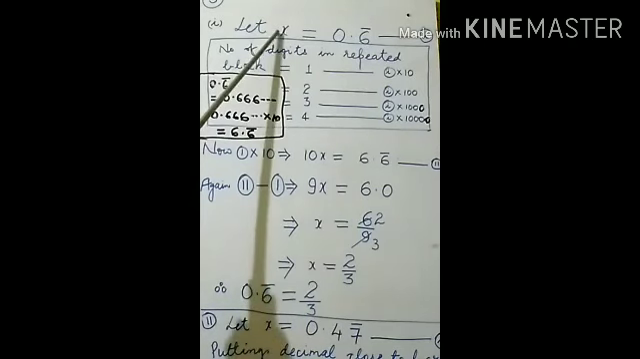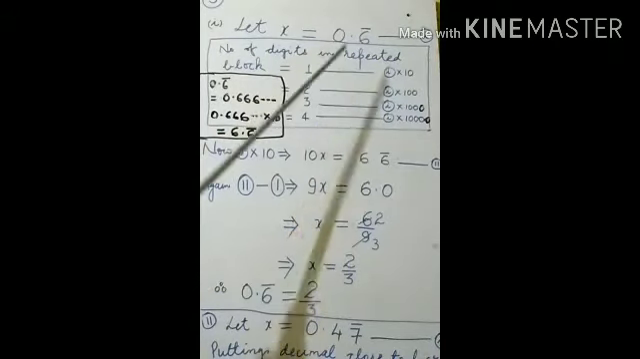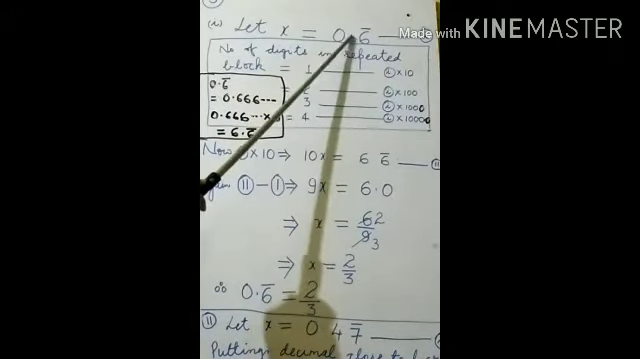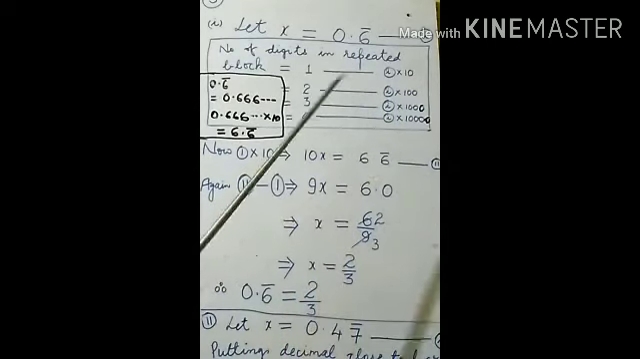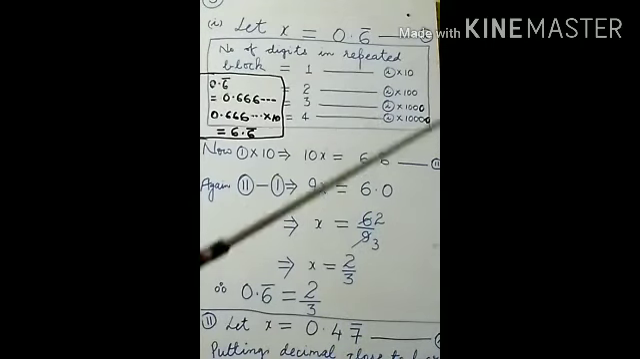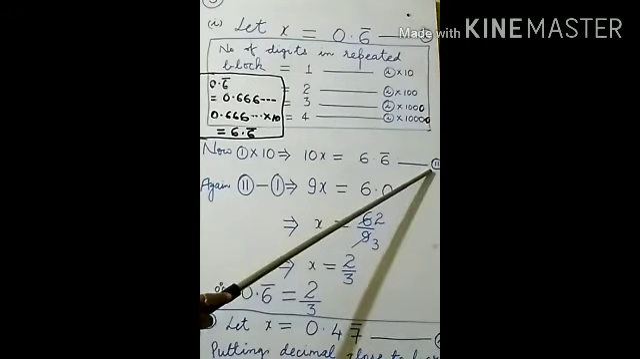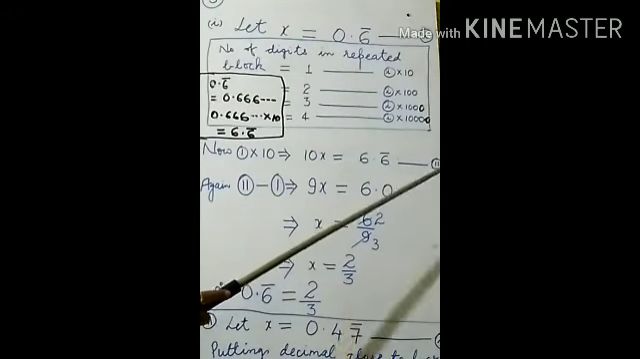It means you have to multiply the left hand side by 10. If x is multiplied by 10, it will be 10x. If 0.6 bar is multiplied by 10, the decimal will be shifted one digit to the right side. So it will be 6.6 bar, because 6 is repeated again and again. It means 6.666 dot dot dot up to infinity. So this will become 6.6 bar and this will be treated as equation number 2. Clear?